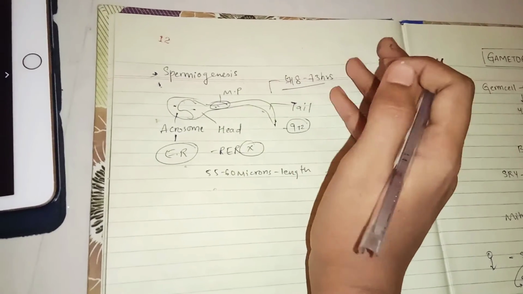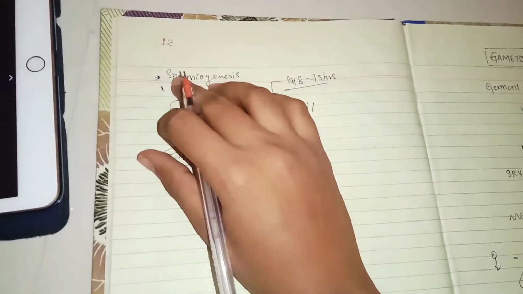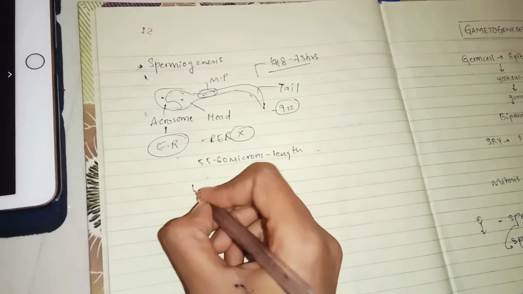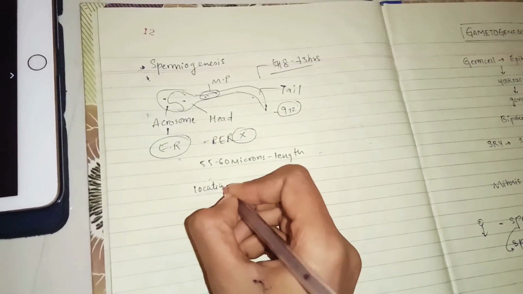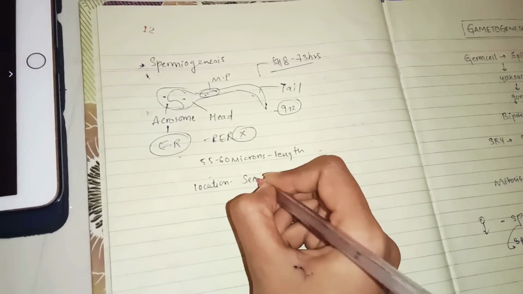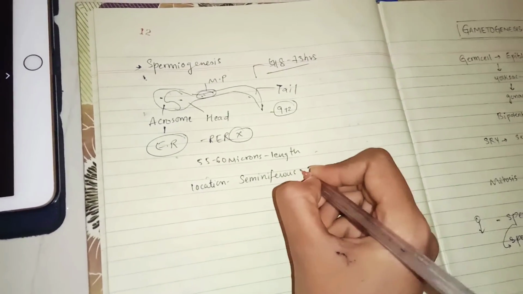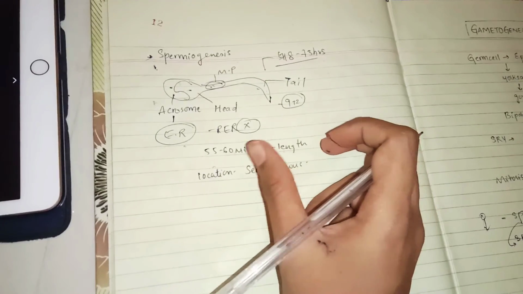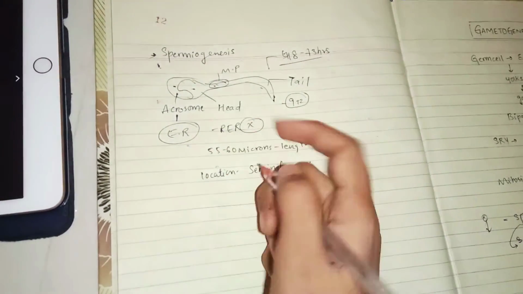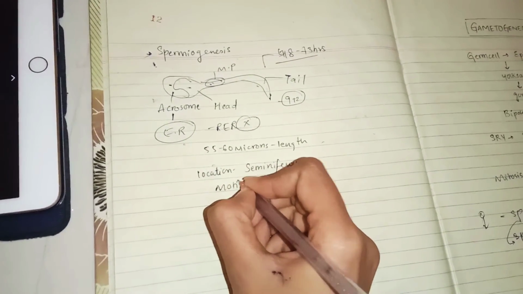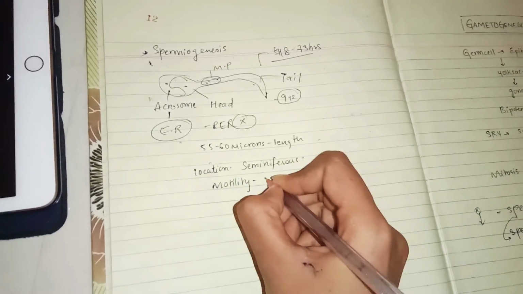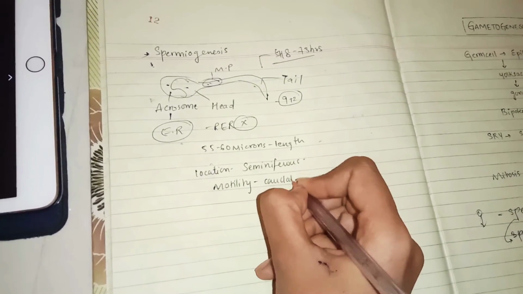Okay, so now coming to the location of this spermatogenesis process, the location is the seminiferous tubules. Okay, so in the seminiferous tubules you have this spermatogenesis process, and the place where the sperm gets its motility is the caudal portion of the epididymis.